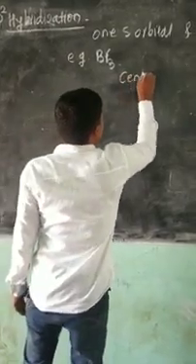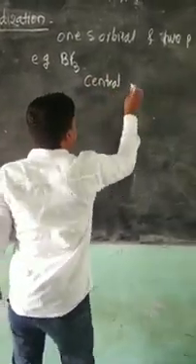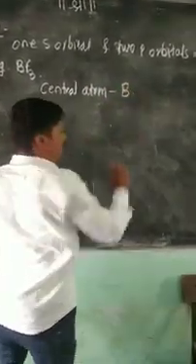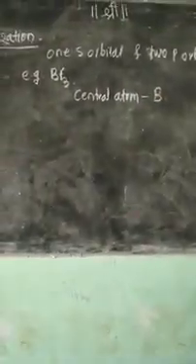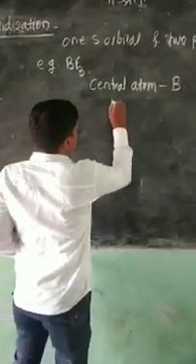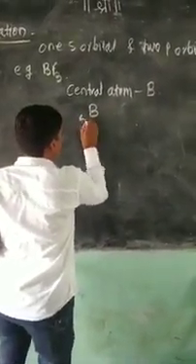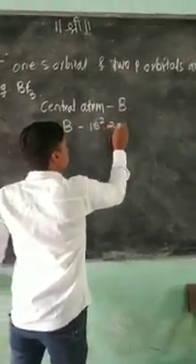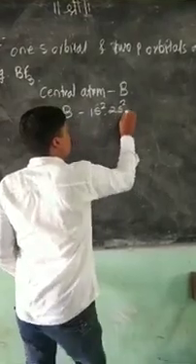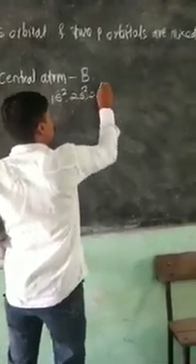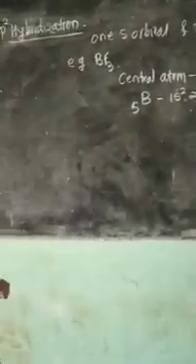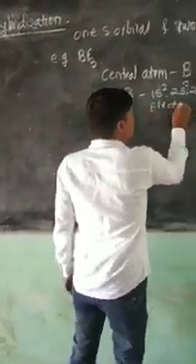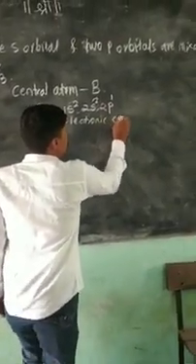The central atom in BF3 is boron. The atomic number of boron is 5, so the electronic configuration is 1s2, 2s2, 2p1.